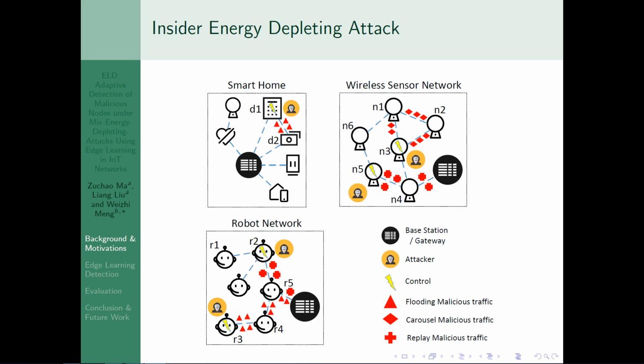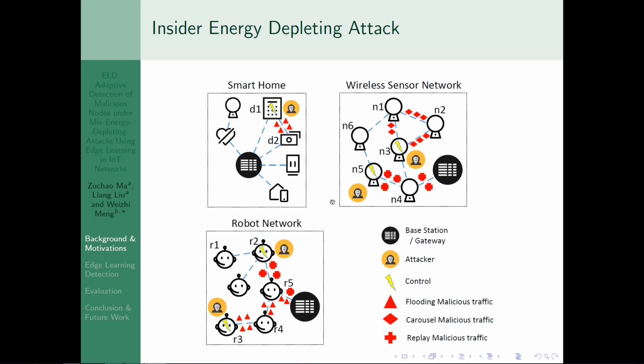In this work, we consider the situation that IoT networks suffer from the insider energy depleting attack. And we consider three different attack cases. The first one is flooding malicious traffic. In this case, for example, when the attacker hacks a device, he will use the device to send flooding packets to another device to consume its energy. For example, D1 sends flooding packets to D2 so that the energy of D2 is wasted.